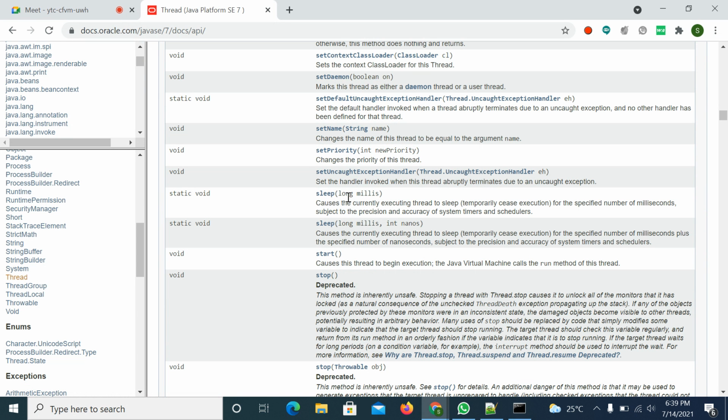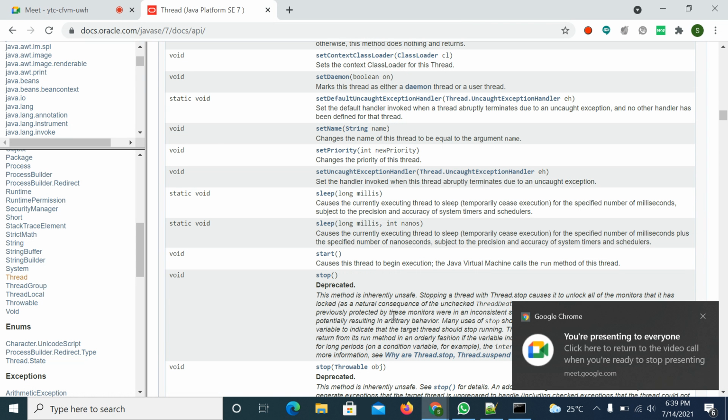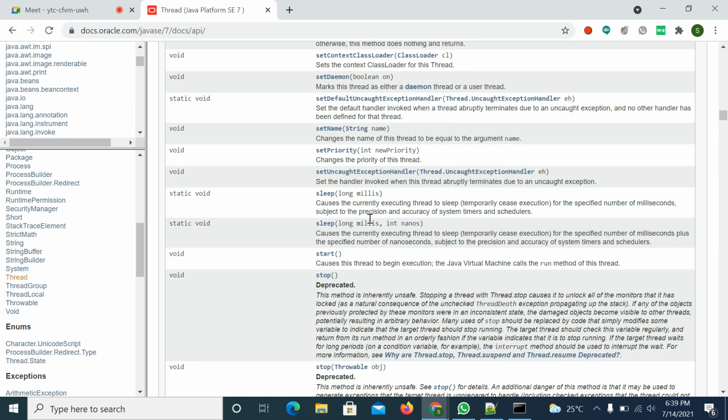Sleep method with a long type parameter, right? So sleep method with a long type parameter, and sleep method with a long type and an integer type parameter. Here you have a single parameter, here you have two parameters, long type and integer type. So one is in milliseconds, one is in milliseconds and nanoseconds, right? So what will the method do?